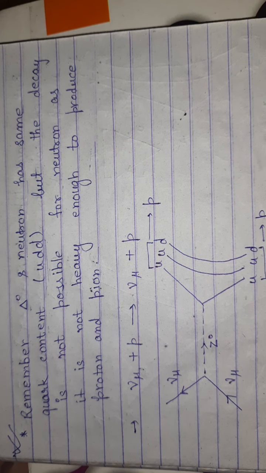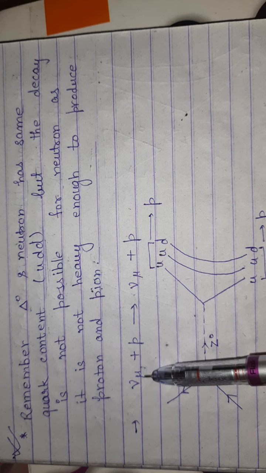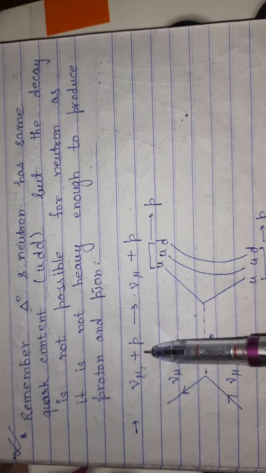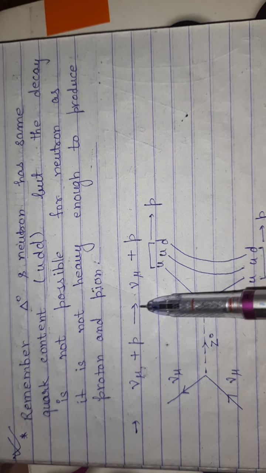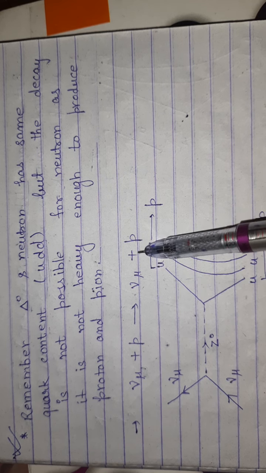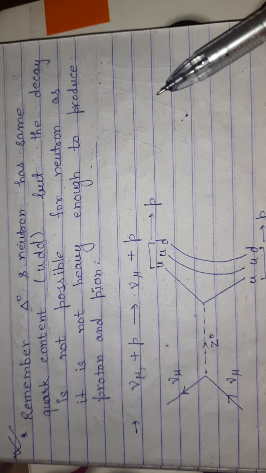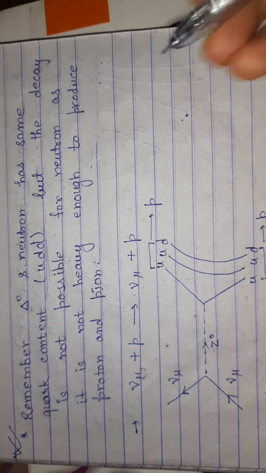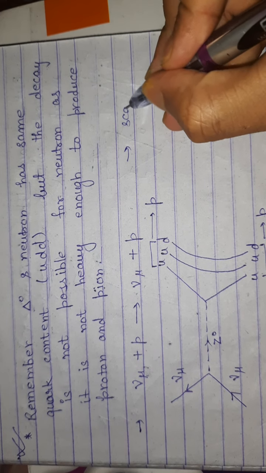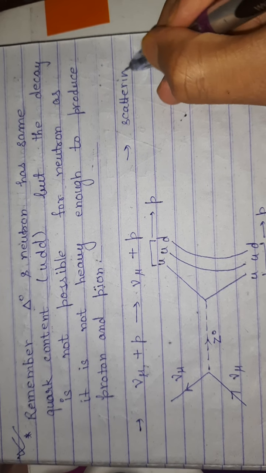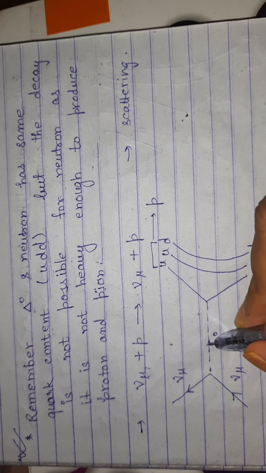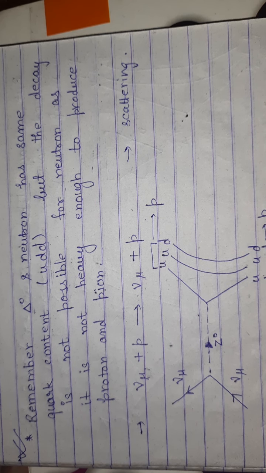Here is another reaction where neutrino of muon plus proton is tending to neutrino of muon plus proton. Obviously this seems like scattering, and it is going via Z nought boson, and Z nought does not have any direction, so I am eliminating this.